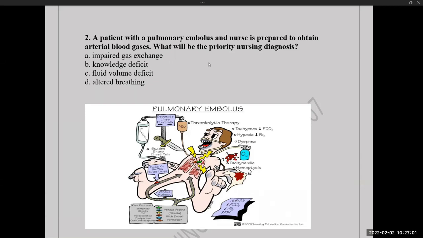Immobility will also form thrombus as DVT. Obesity, obviously, yes, it may cause thrombus. DVT will also cause thrombus. Post-surgery, as a surgical complication, there will be chances to get a thrombus in the blood vessel.